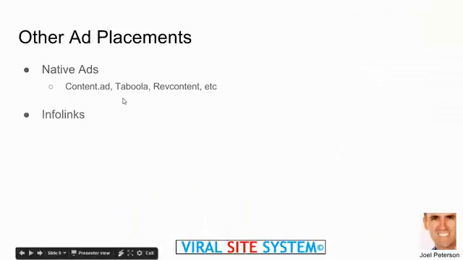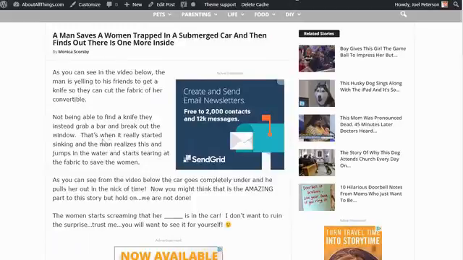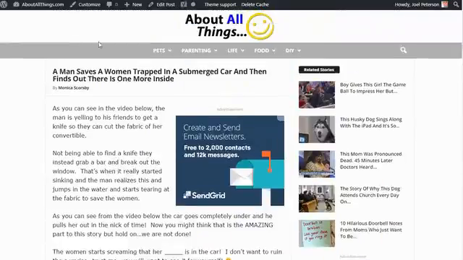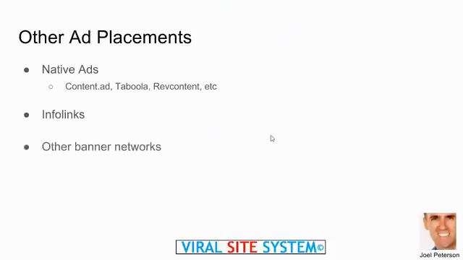Infolinks is another company. Infolinks, we have a whole module on that. It will go and put links under words. So if words are highlighted and you click on it, you can make revenue with that. It also does lots of other things, and it can kind of be annoying to the end users. So what I've seen with Infolinks is it can work, but sometimes your people get ticked if you do it too much. And so Infolinks is a good network, but then there's other banner networks.